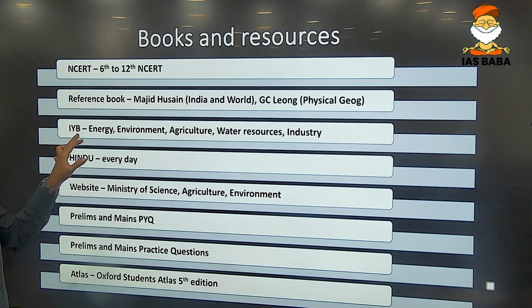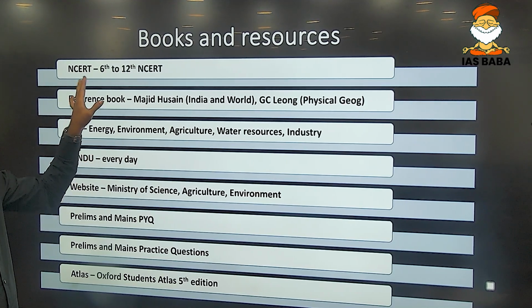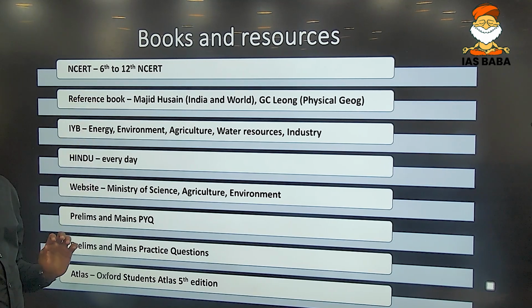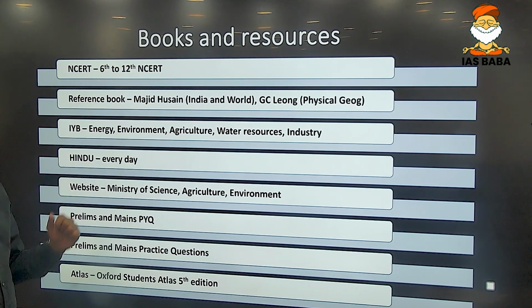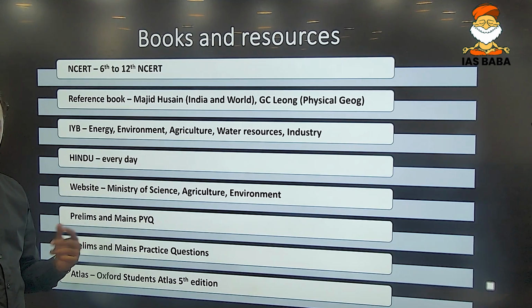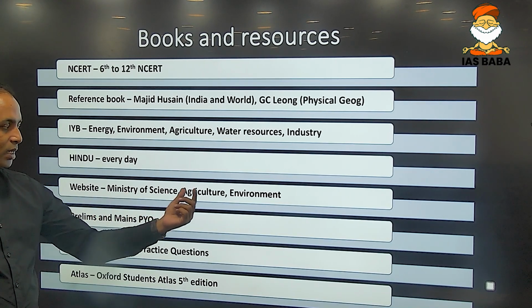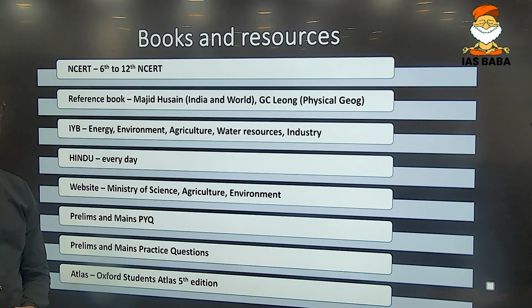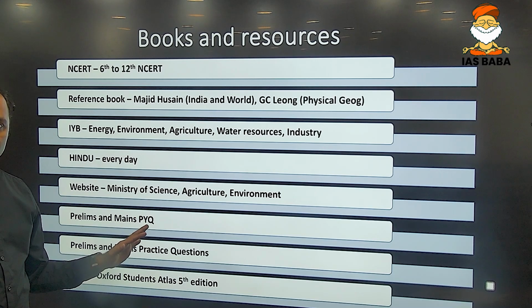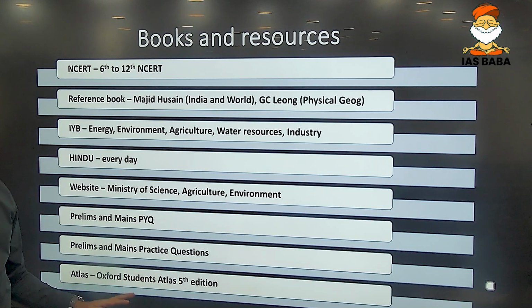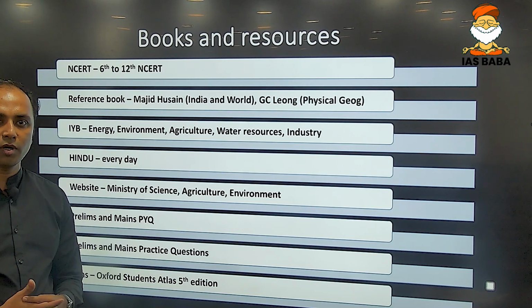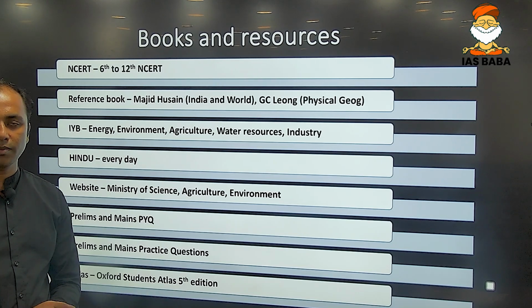Since the India Yearbook is from the Government of India, and NCERT is also a government book, these government resources should be emphasized first. Then of course current affairs, either The Hindu or the Indian Express, should be referred. Then some important ministry websites, like the Ministry of Science, Agriculture, Environment, should be referred for current affairs aspects. Also some important reports are published there. And not to forget the previous year's question papers and mock questions. Finally, for geography mapping, the Oxford Student Atlas is preferred over other atlases. The latest edition is advisable.